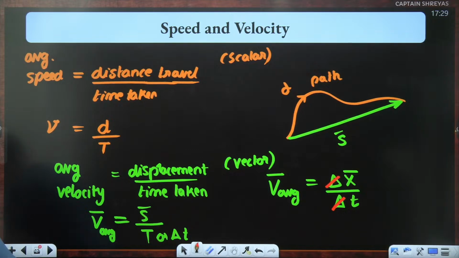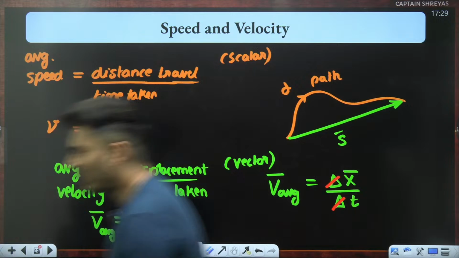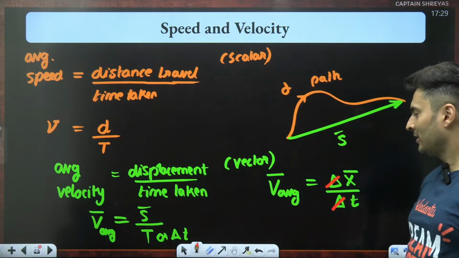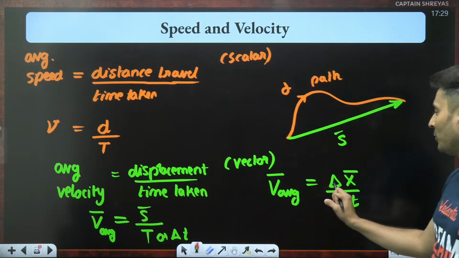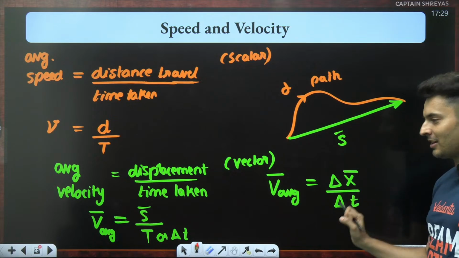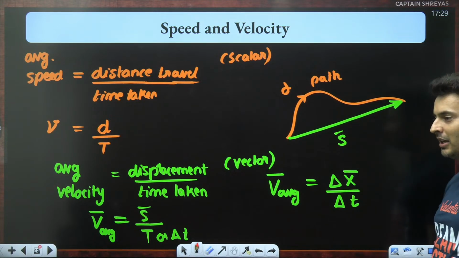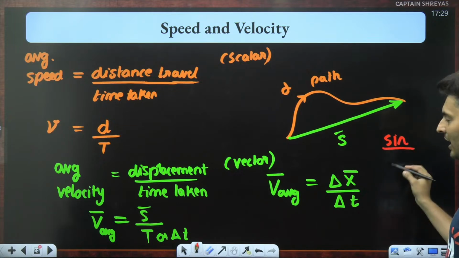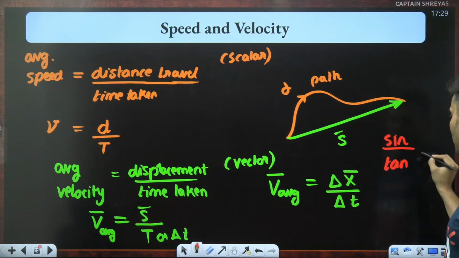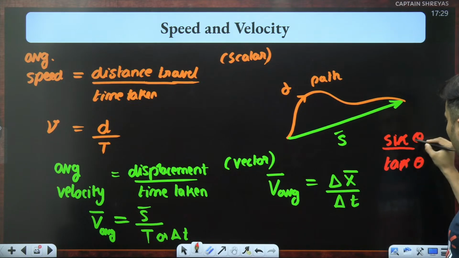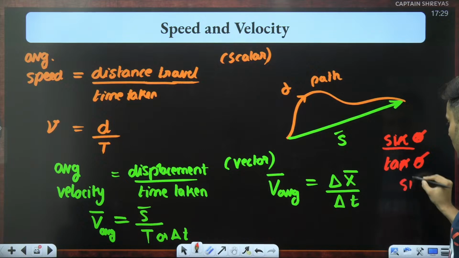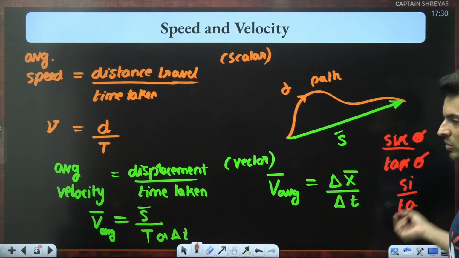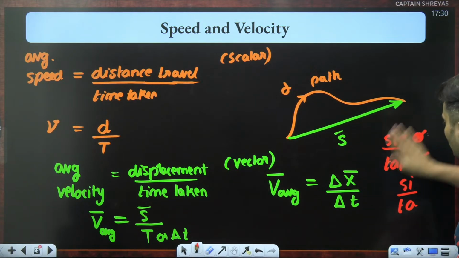Come on. No, right? Thank God. You can't do such things. What is delta? Delta is change of something. This is change of time. Or else you will start doing random things, like sine by tan. You will say, sir, this sine theta by tan theta, n cancel, theta also cancel, sir, it is psi by ta. So you will do all sort of stupid things. So this is not possible, guys.